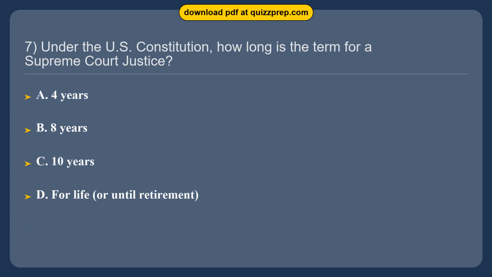Question 7. Under the U.S. Constitution, how long is the term for a Supreme Court justice? Option A. 4 years. Option B. 8 years. Option C. 10 years. Option D. For life, or until retirement.